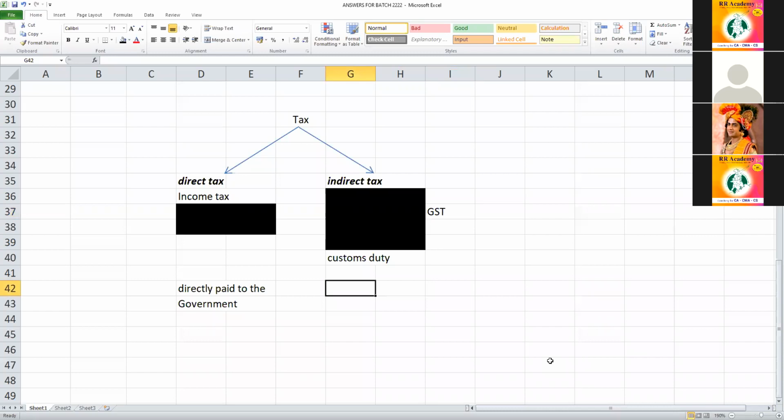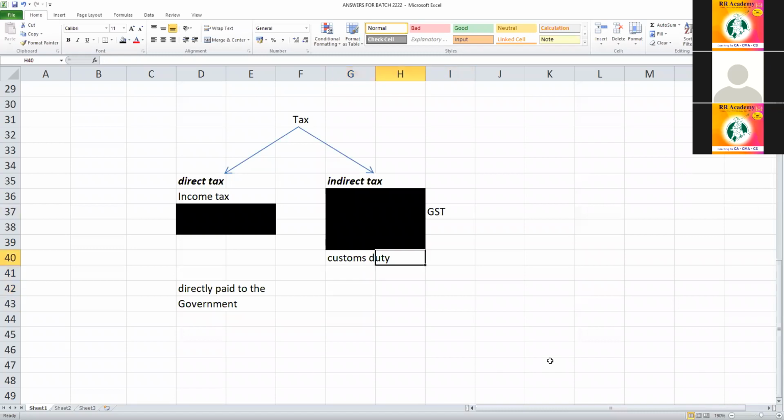Not only a coaching center, you take any other example. Suppose you go to a hotel, they will collect GST. You buy something, they will collect GST. You enjoy something, they will collect GST. So GST is payable on goods and services. So you have to pay GST. You cannot directly pay GST to the government.